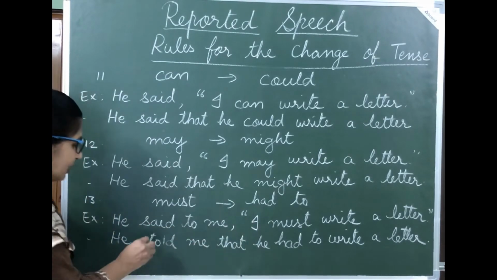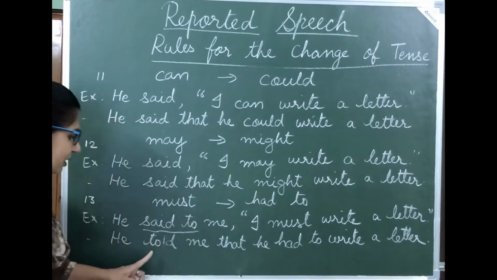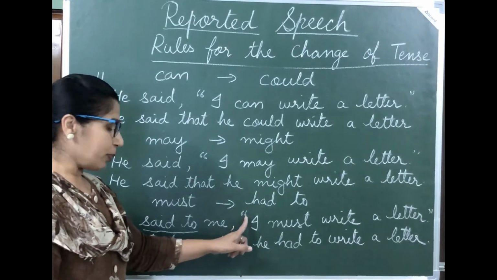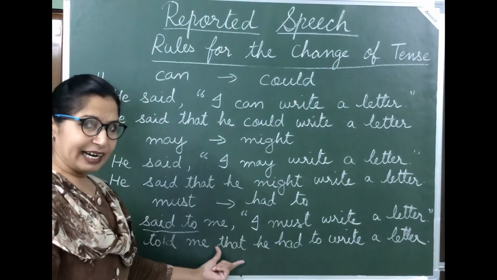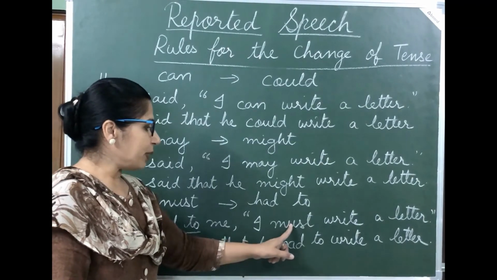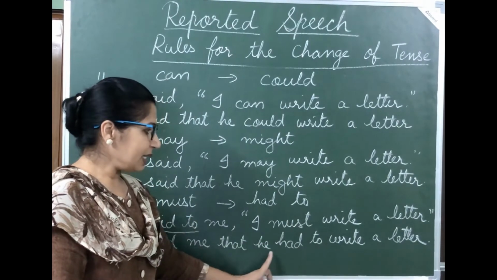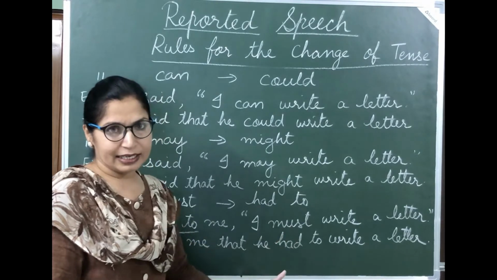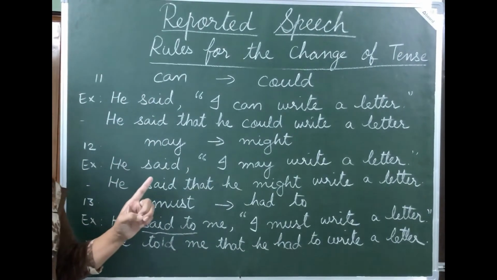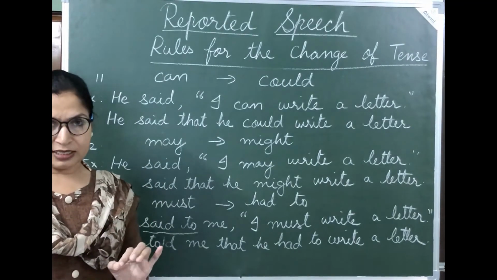So here said to is there, so this will be converted into told. He told me, remove commas and inverted commas, write that. This I changes into he and must changes into had to. He had to write a letter. So students, these are the rules for change of tense.